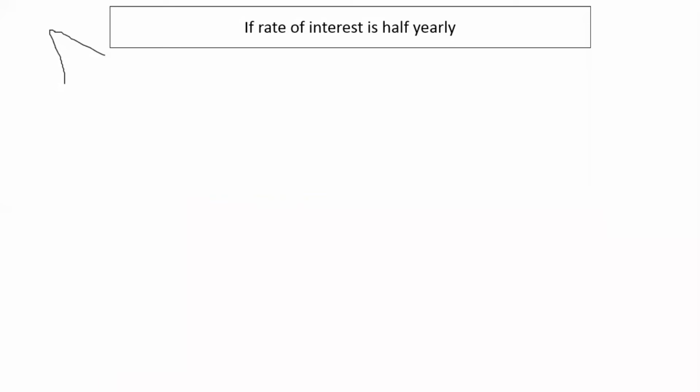Now, if rate of interest is given to be half yearly, what will we do? Suppose there's a question in which principal is, let's say, 1000. Rate, let's say time is 1 year, and rate of interest is 10% half yearly, right?